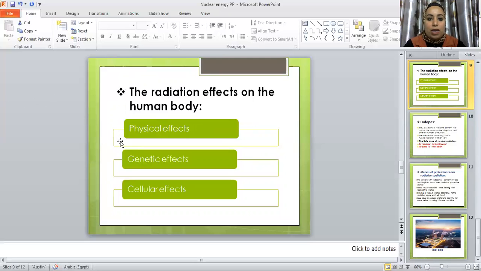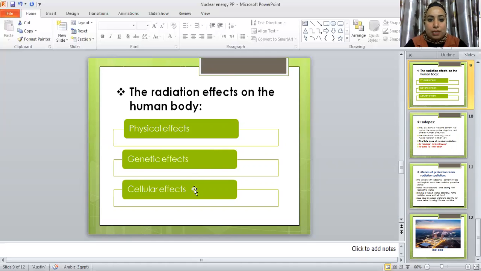Genetic effects cause abnormal cells. For example, if a pregnant woman is exposed to a large dose of nuclear energy, maybe the baby has abnormal characteristics or an abnormal shape, for example six fingers instead of five fingers.